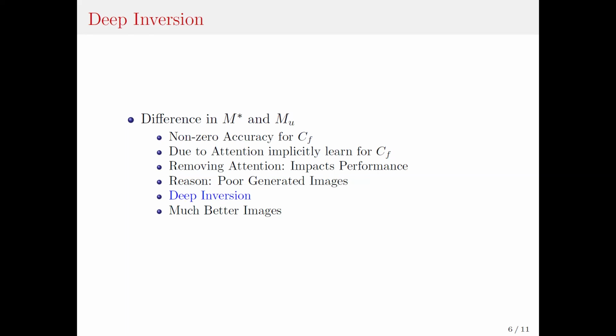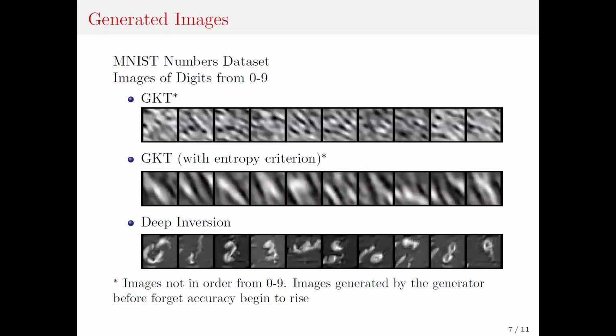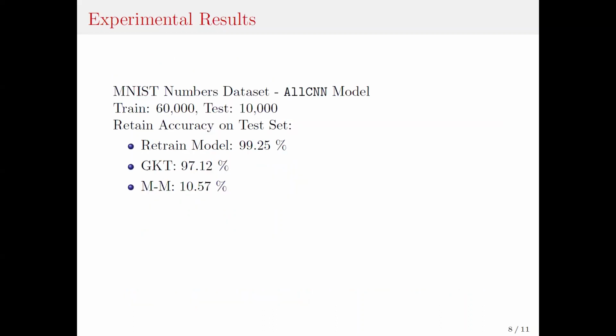We tried removing the attention, but this worsened the performance of the student. We believe that this was because the generator did not generate good enough examples for the student to learn without attention. To mitigate this issue, we explored deep inversion, which helps generate samples similar to the training data given the trained model, and we were able to generate better images. As we can see in the given slide, deep inversion has undoubtedly performed best and generated the best images out of all the three cases.